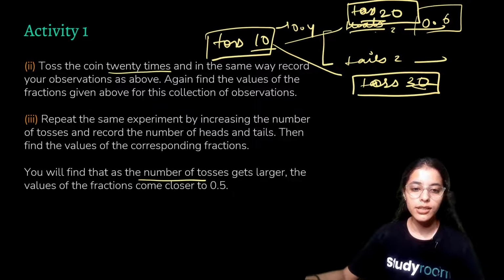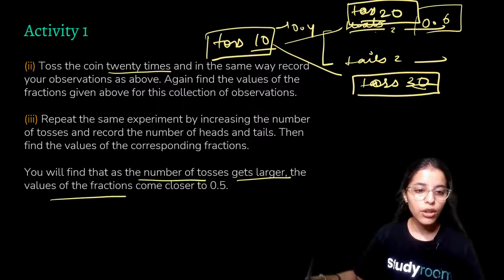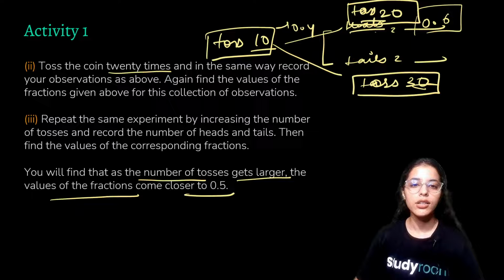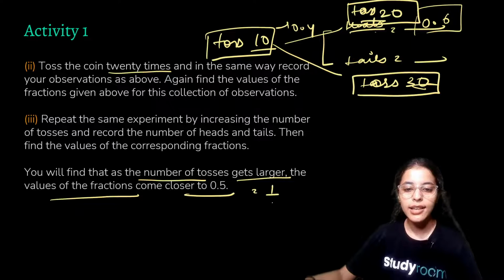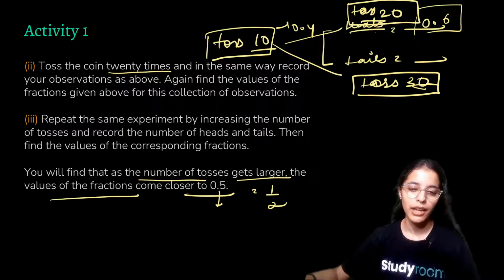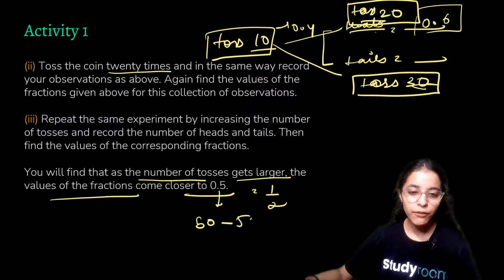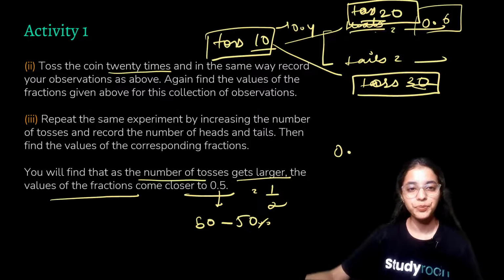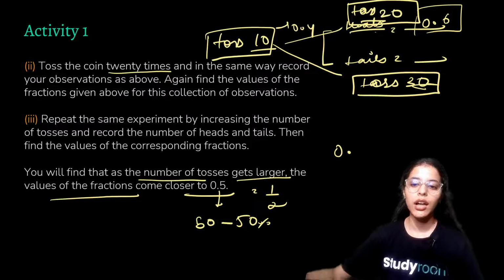you'll find that as the number of tosses gets larger, the value of both the fractions will come closer to 0.5, that is half, right? Because now you can see how this 0.5 has come up. It may be said that it is a 50-50 chance, right? Because how do you take out a percentage?